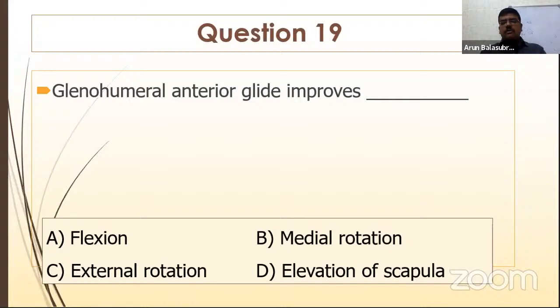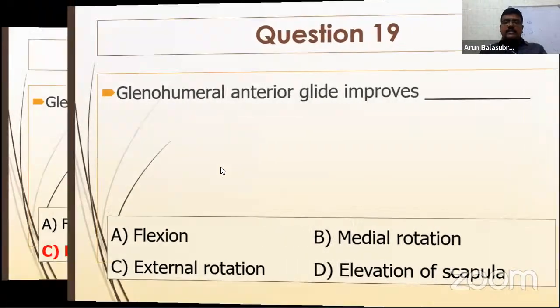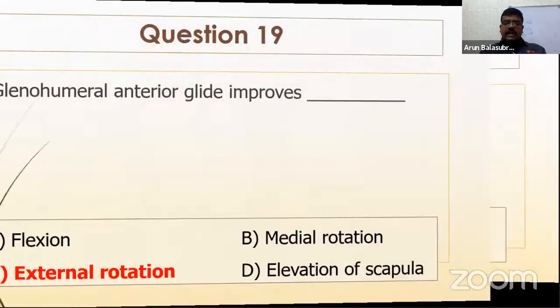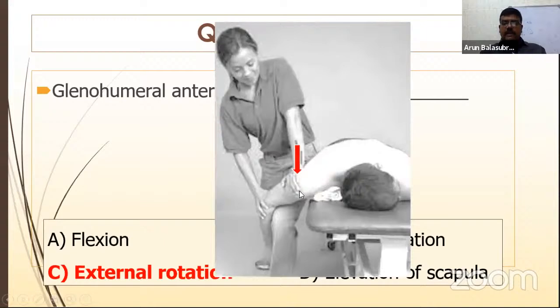A, flexion. How can anterior glide improve flexion? C, external rotation. Right, so the correct answer is C. When you make the patient prone lying and you apply an anterior glide, when the joint goes anterior, automatically the limb goes into extension and external rotation. I voluntarily did not put the extension, I hid extension, but along with extension, the other movement is external rotation.